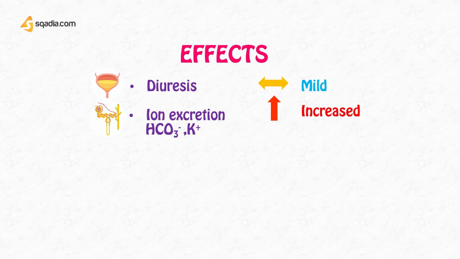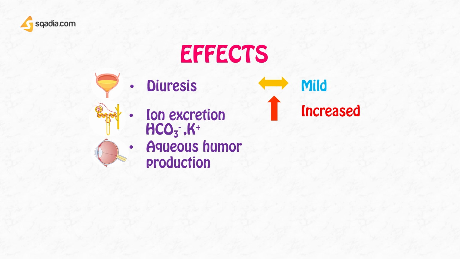Next comes the effect in the eyes, which is on aqueous humor production. I have told you that they affect bicarbonate secretion in the aqueous humor, in the ciliary body, in the eyes. So aqueous humor production and its rate of flow is going to be decreased. This will lower the intraocular pressure, and therefore they are going to be used in glaucoma management. So they will decrease the aqueous humor production.